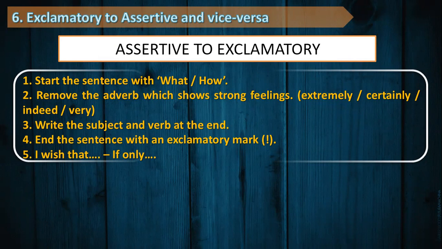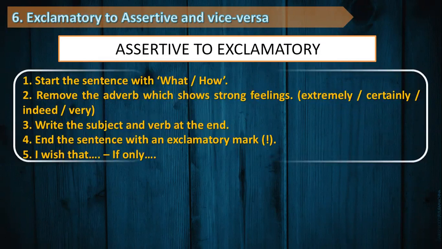End the sentence with an exclamation mark for exclamatory sentences, while we end with a full stop for assertive. And then the last change: if we come across a sentence which has I wish or if only as a beginning, we interchange them without using what and how.